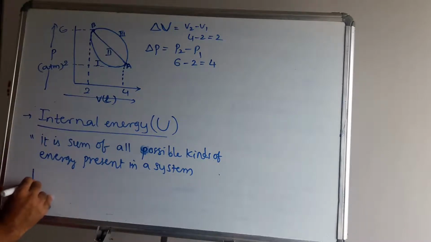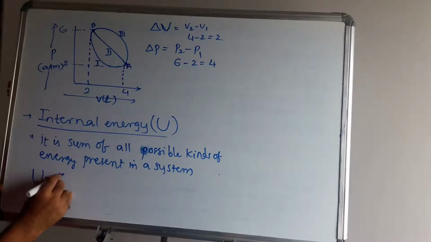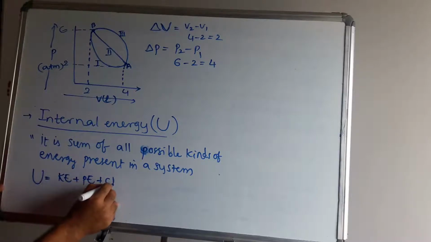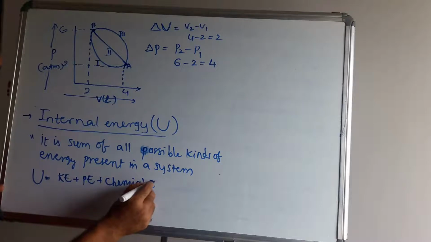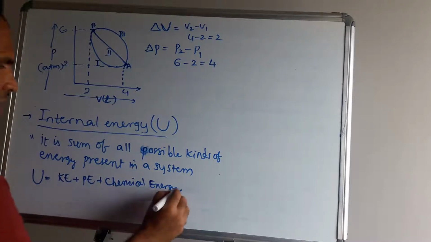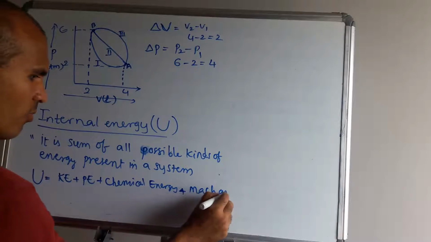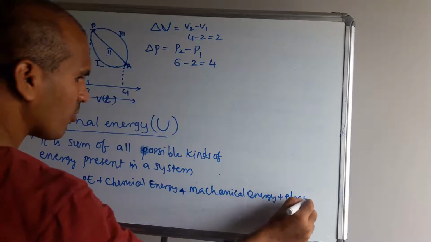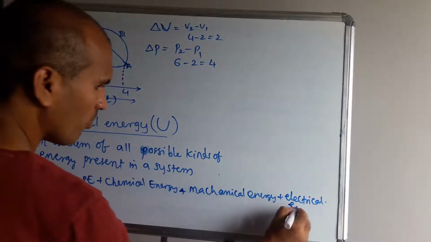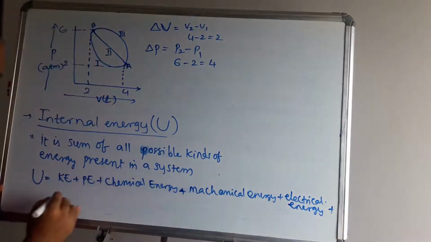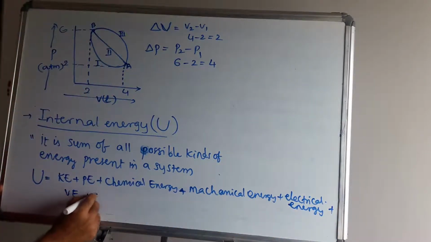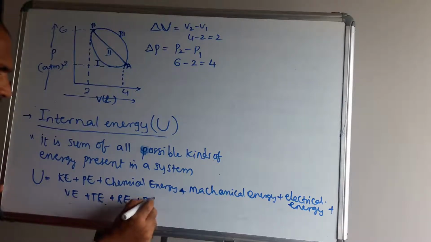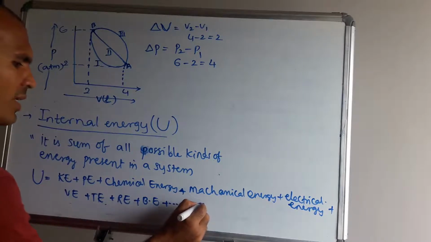Therefore, internal energy is a sum of kinetic energy, potential energy, chemical energy, mechanical energy, electrical energy, plus vibrational energy, translational energy, rotational energy, bond energy, and a number of others.